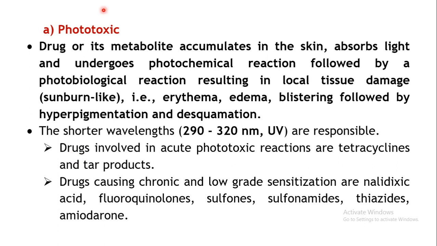Coming to the first type of photosensitivity reaction, the phototoxic type. Here the drug or its metabolites start accumulating in your skin. Once it accumulates in the skin, it will absorb the light and undergo a photochemical reaction, that is, reactions which take place in the presence of light. Firstly the drug accumulates locally in that region, and upon exposure to light, photochemical reactions take place, followed by photobiological reactions. It will start interacting with your biological macromolecules. This results in local tissue damage, sunburn-like reactions.